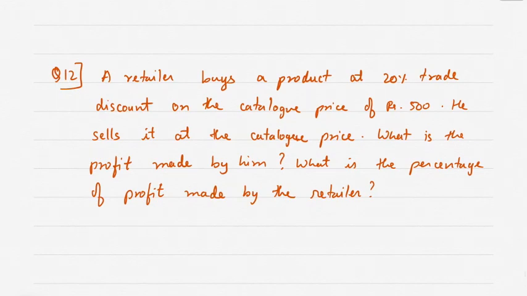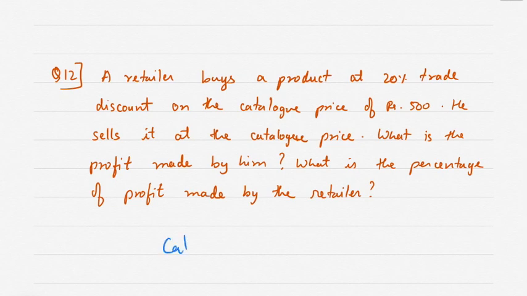Let's see the next problem. A retailer buys a product at 20% trade discount on a catalog price of rupees 500. He sells it at the catalog price. What is the profit made by him? What is the percentage of profit made by the retailer? Okay. Let's see profit made by him and the percentage of profit made by him.